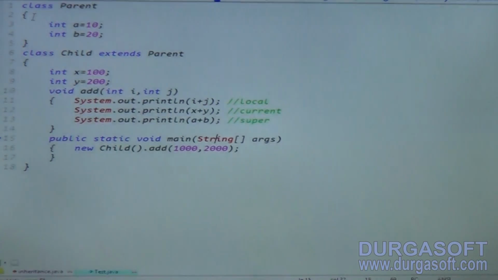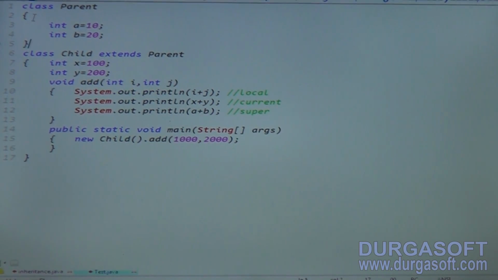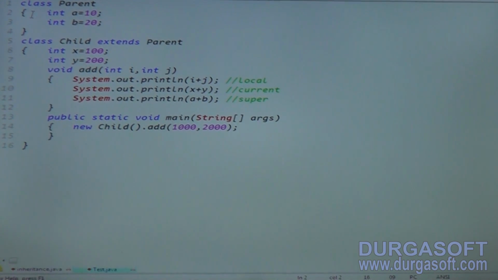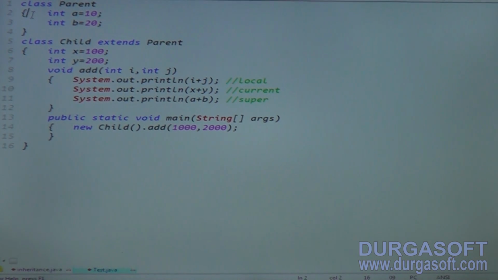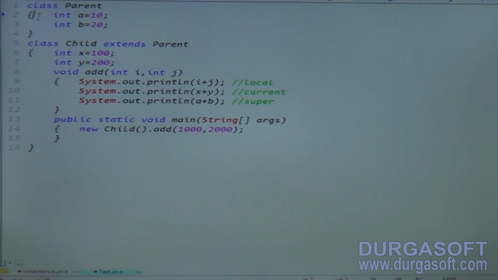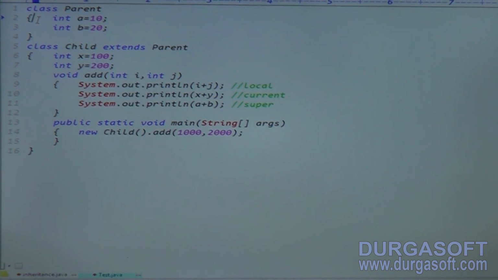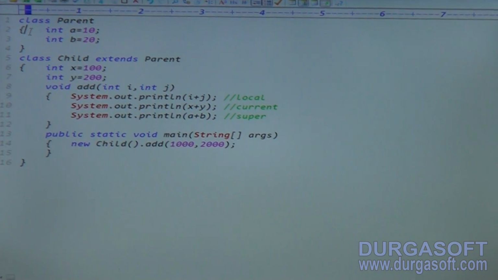If you want to check it, the code is compiled. After compilation, how many class files are generated here? The parent class file is generated and the child class file is generated. Which class contains the main method? Obviously the child class contains the main method. So please execute the Java Child class. 3330. This is not a great example. A small kid is also able to say the output of this example. Yes or no?